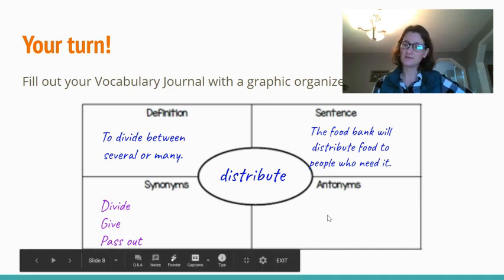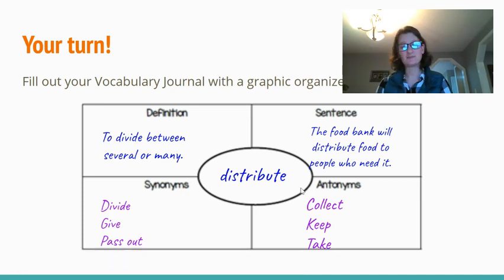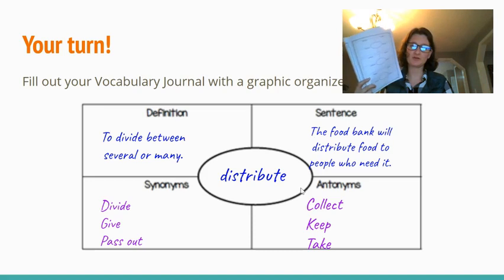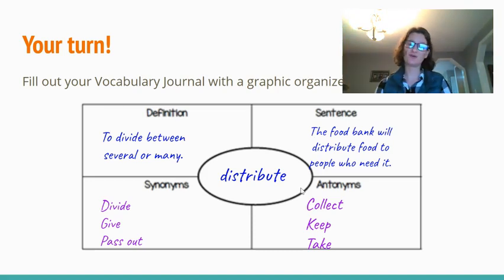Now, antonym is the opposite. So put in some antonyms for each target word. And antonyms for distribute would be to collect or keep or take. That's the opposite. Okay? Remember that when I ask you to do this, I do ask you in the text box to share with me 2 synonyms, 2 antonyms for one of the words. Even though you do all of them in your vocab journal, just share with me one. And it can be your own words that you've found or some here from the video and the slideshow. Okay, have fun.